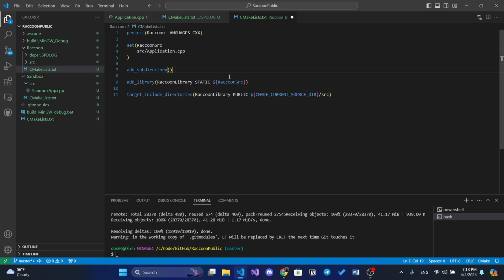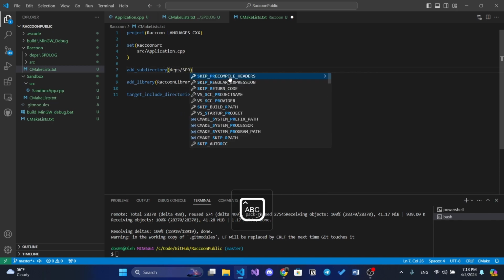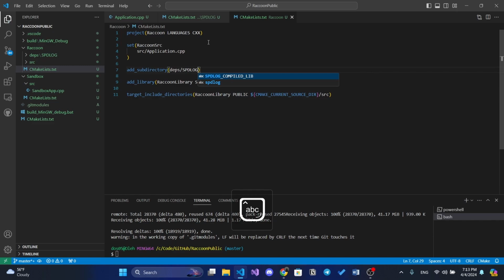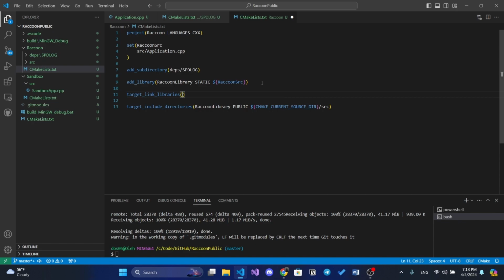Yeah, that's in git submodule. Okay, so that's spdlog. So that's it, and we want to target include. Target link libraries should be, the target will be the Raccoon library, public, and it will be the name of our library, spdlog. So that's it.